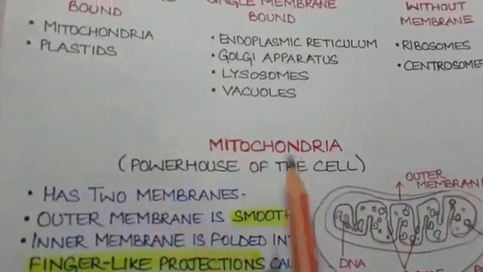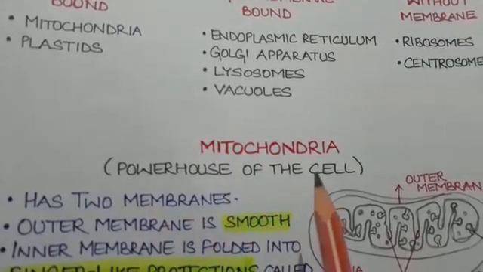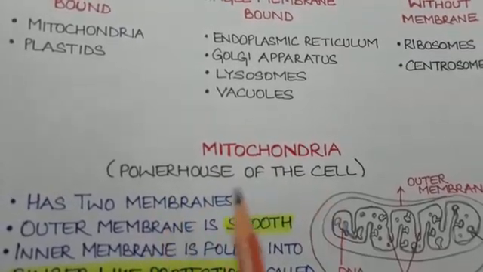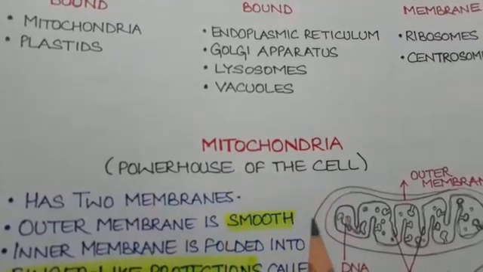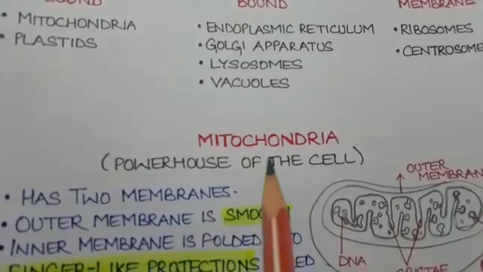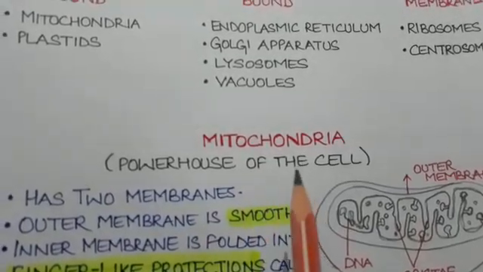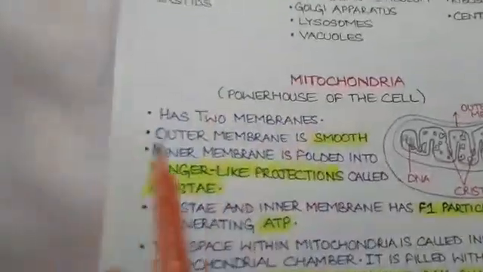Number one, mitochondria. Mitochondria is commonly called the powerhouse of the cell. Why is it called the powerhouse of the cell? Because the energy required by living organisms for carrying out all the metabolic activities is generated in the mitochondria. Let us first discuss the structure of mitochondria.